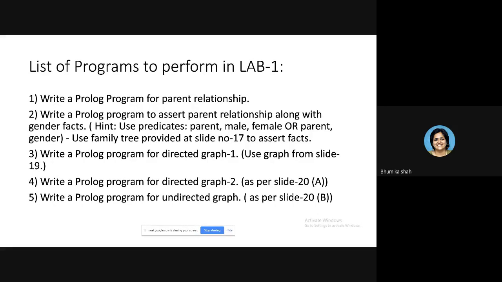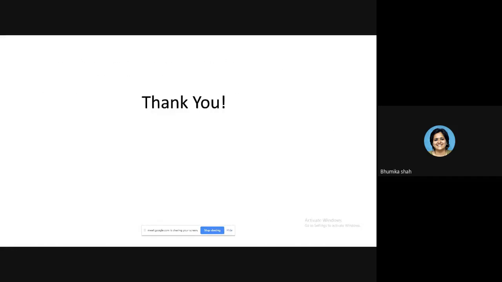The first is the basic parent relationship program, which is already given. You have to rewrite that. The second is we have provided the slide number from which you have to take the facts, the tree which was given, but additionally male and female information must be inserted. The third is a directed graph, fourth is also directed graph, and the fifth one is undirected graph. Okay, so these are the programs which you are supposed to perform today.